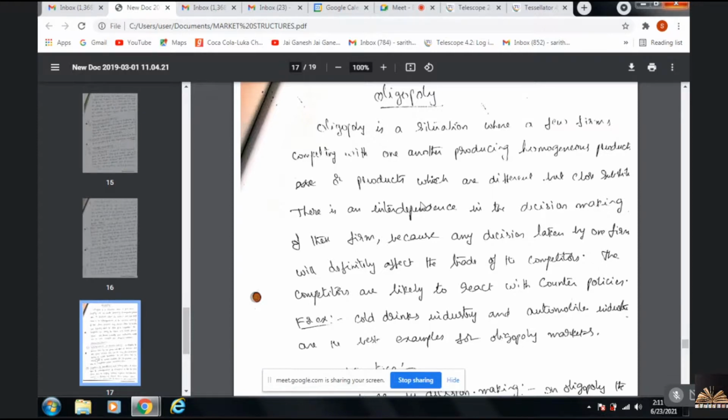This is a very old note of mine where I gave the example of cool drinks, but cool drinks have now ended up as a duopoly with Pepsi and Coca-Cola. I don't think there are many other players. 80% of sales are captured by Pepsi and Coca-Cola; out of it, 70% is Coke and the remaining is Pepsi. But our automobile industry is the best example we can give in the case of oligopoly.